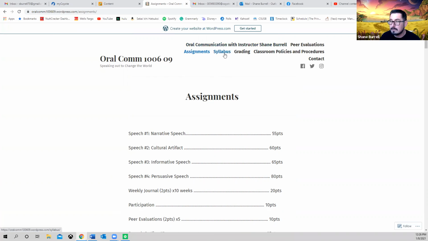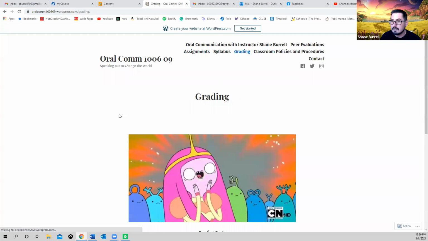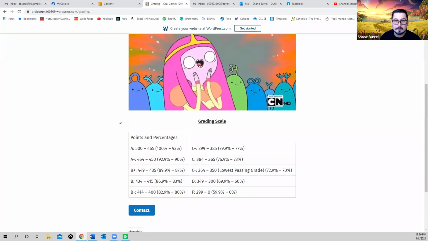you can click any one of these little icons up here and it'll take you directly to where you want to go. So if I want to know how many points I have, based on what I submitted, I can just click on this, go straight to the grading scale, right?